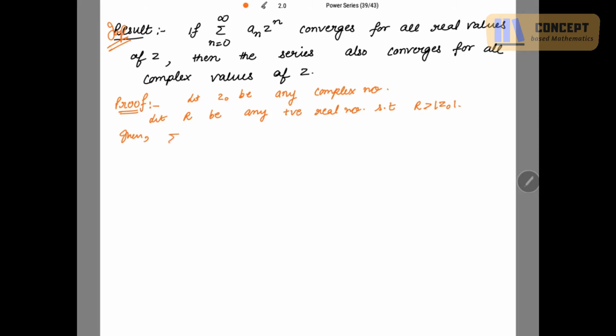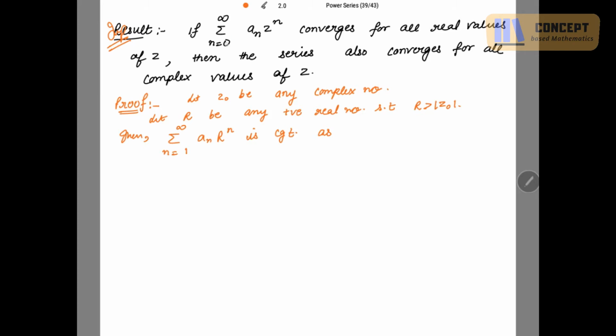Can I write summation n going from 1 to infinity a_n, and instead of z I write R^n? This is convergent. Why?